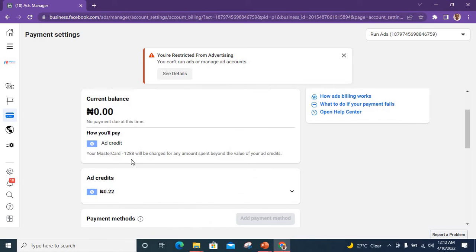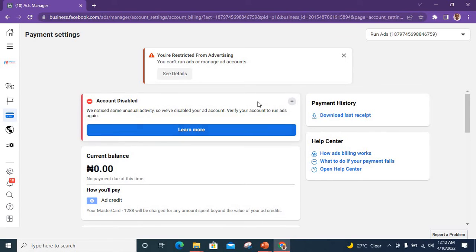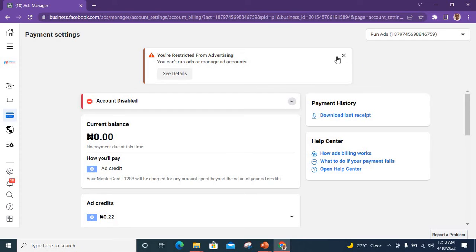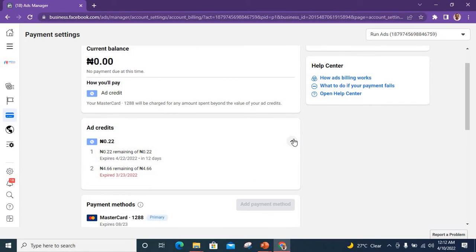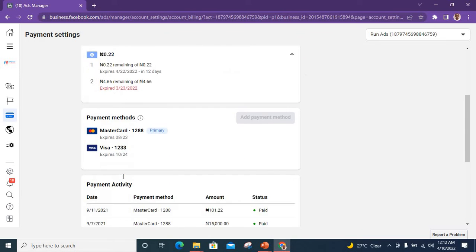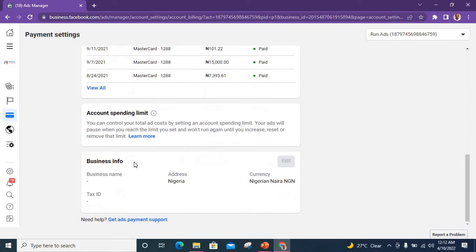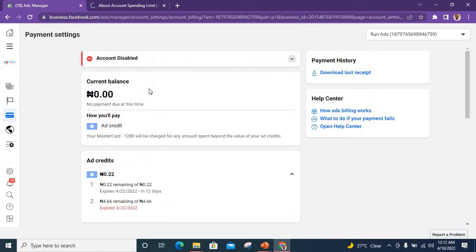So still on that page, you'll be able to find the spending limit where you can actually set the limit. So let's look at what Facebook is saying here about that spending limit.